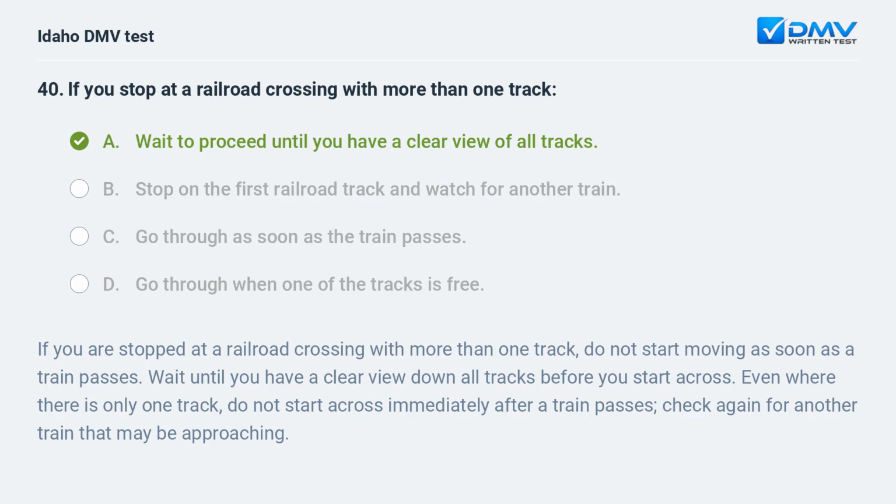If you are stopped at a railroad crossing with more than one track, do not start moving as soon as a train passes. Wait until you have a clear view down all tracks before you start across. Even where there is only one track, do not start across immediately after a train passes; check again for another train that may be approaching.